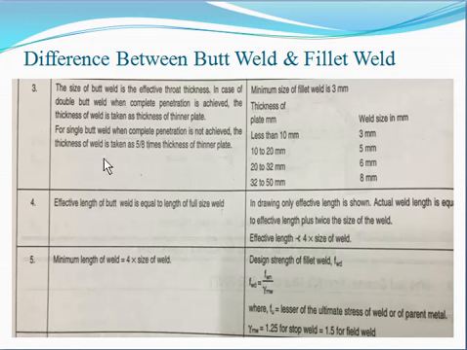Here you can see that in case of the single butt weld, when complete penetration is not achieved, meaning there is a partial penetration.